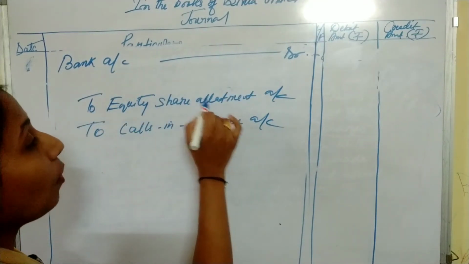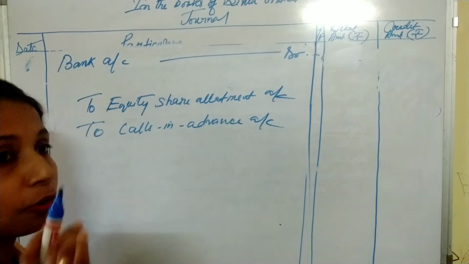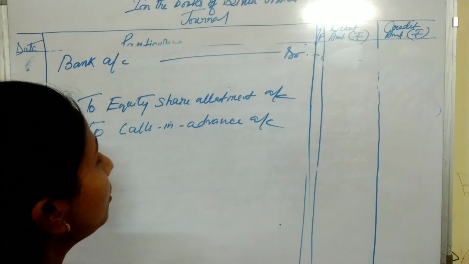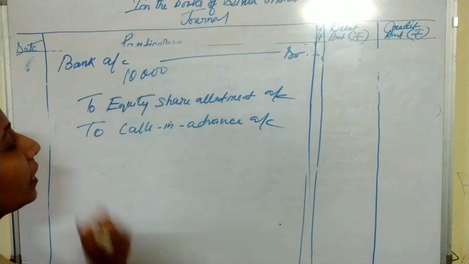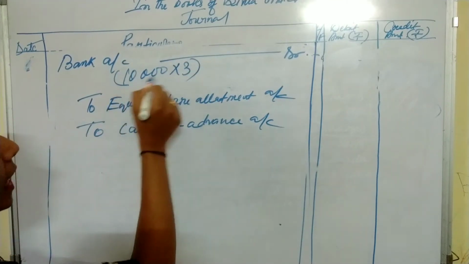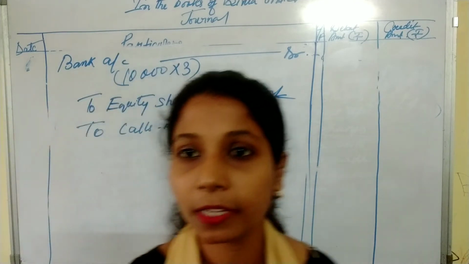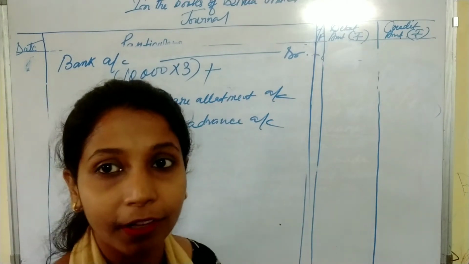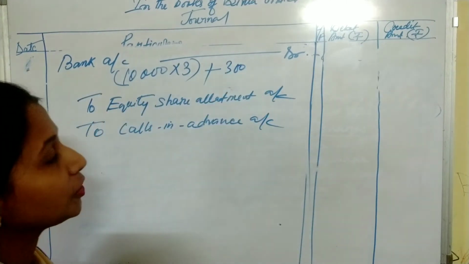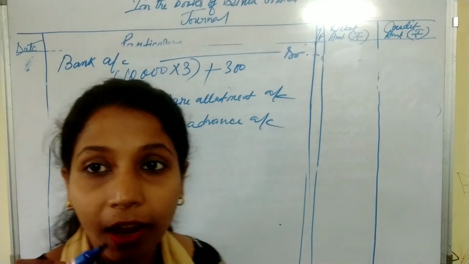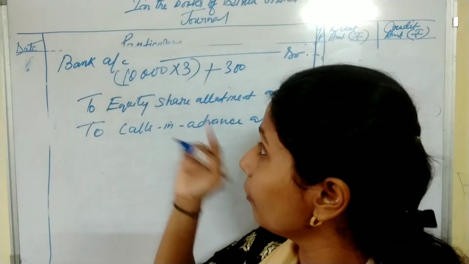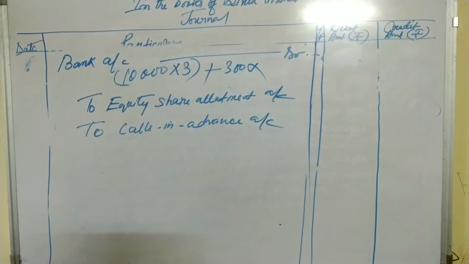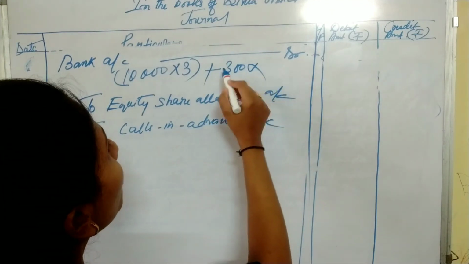First of all, all the shareholders have paid the allotment money. This is said in the question. So total number of shares 10,000 multiplied by 3, the allotment money is 3. Now plus one shareholder holding 300 shares. He has paid his first and final call money along with the allotment money, into 5.